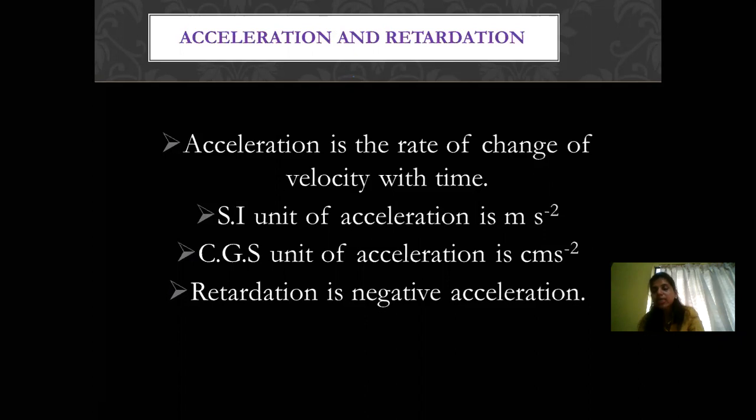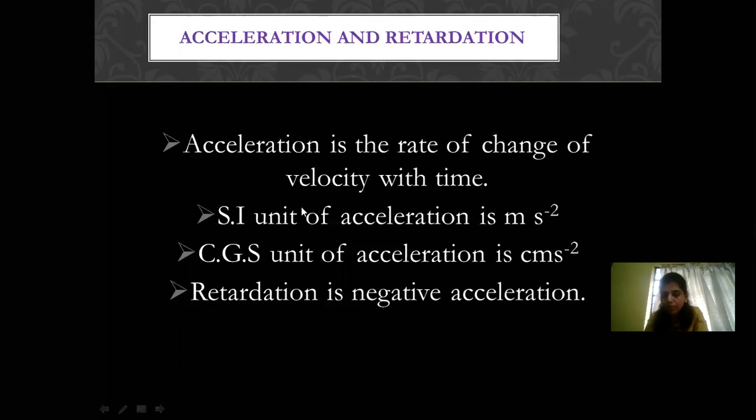If the body is decreasing its velocity, that means if you apply brakes to the car, what will happen to the velocity of the car or the cycle, any vehicle? It will decrease its velocity, the speed will decrease, and when there is a decrease in velocity, it's known as retardation. So retardation is negative acceleration, or you call it deceleration as well. These are the different names given to the same instance when the velocity of the body is decreasing. So negative acceleration is retardation.